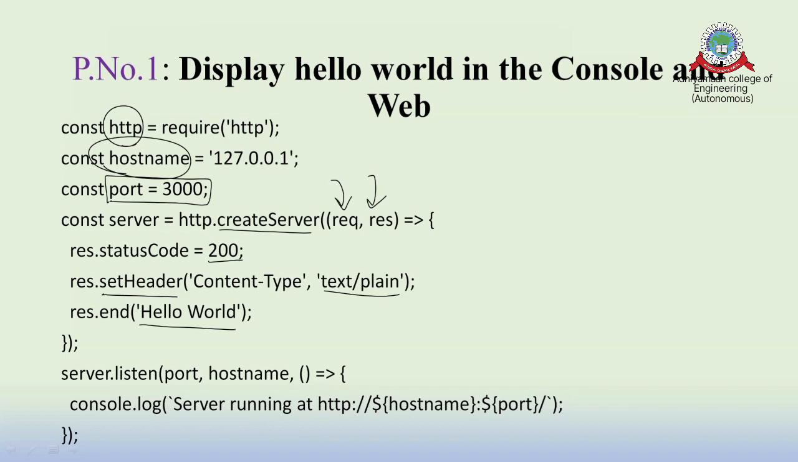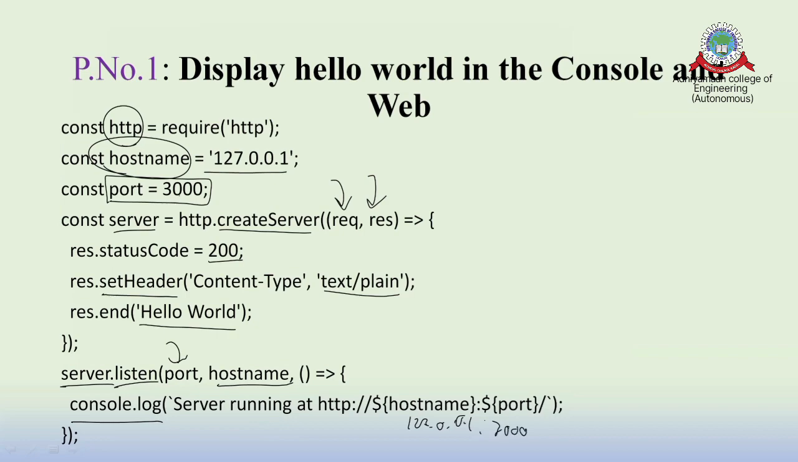Now you can see the keyword I've used here is server. So server.listen. What is the port number? Port number is 3000. What is the host name? The host name is 127.0.0.1. And here I'm writing console.log to say the server is running with the host name and port number. So the host name is 127.0.0.1 and the port number is 3000, so that the output will be displayed.